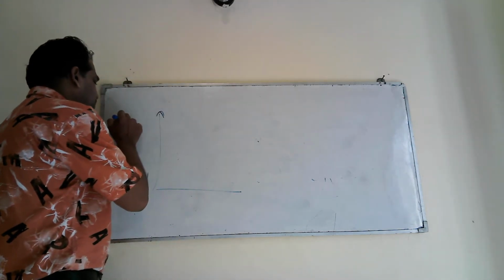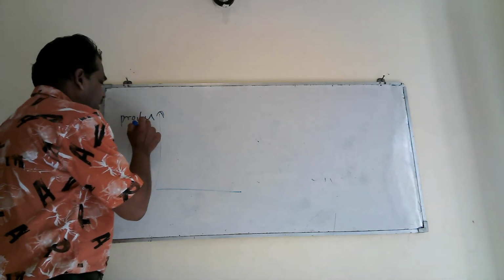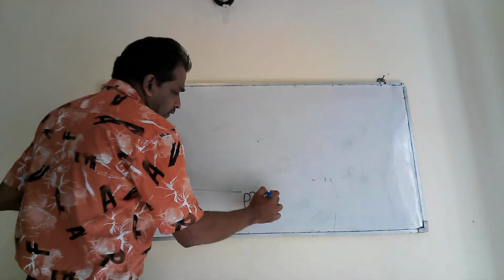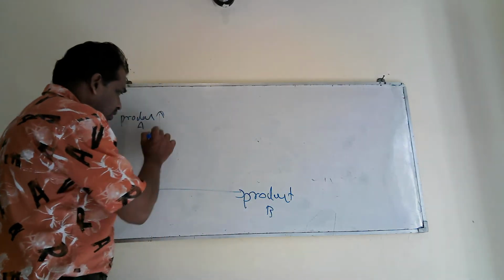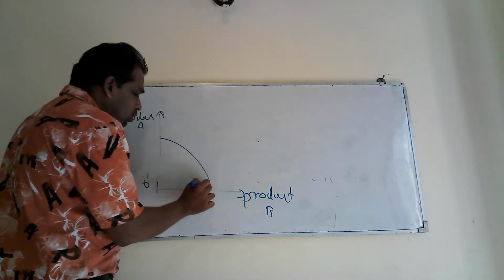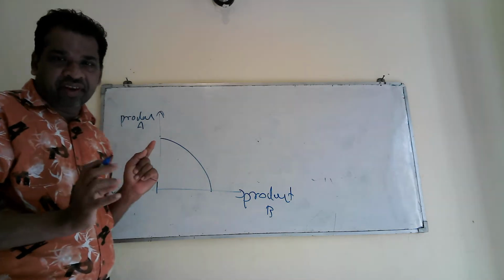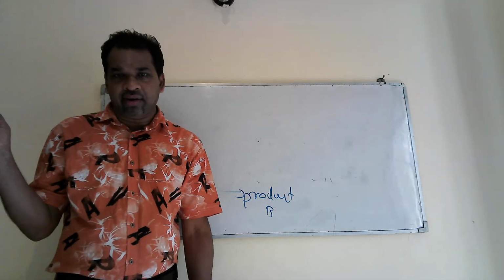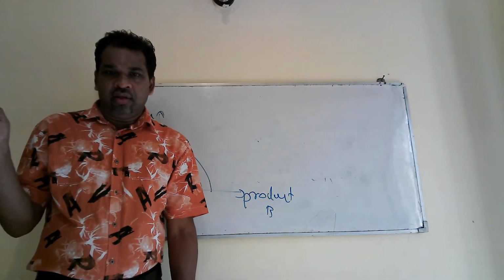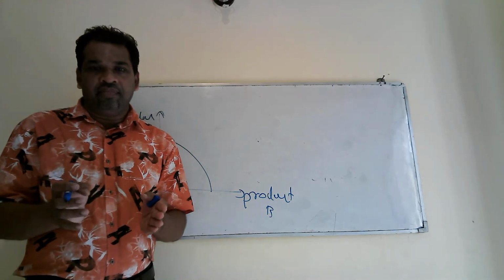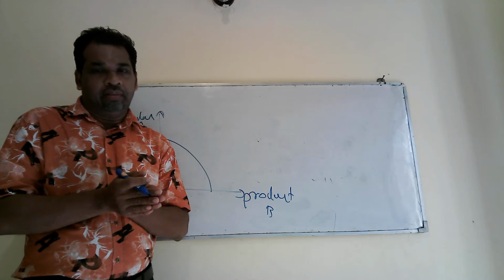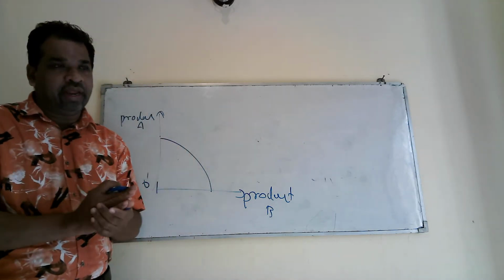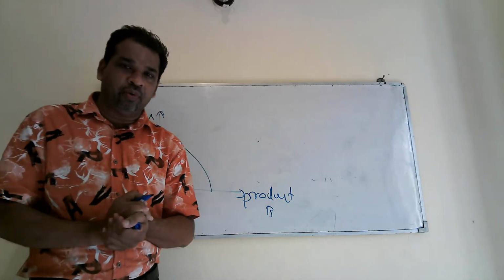If you take product A here, product B you take, then this is the PPC curve. Because of returning professionals, those who were in foreign countries, now they are in Sri Lanka, they will use their mental efforts to enhance the country's production.